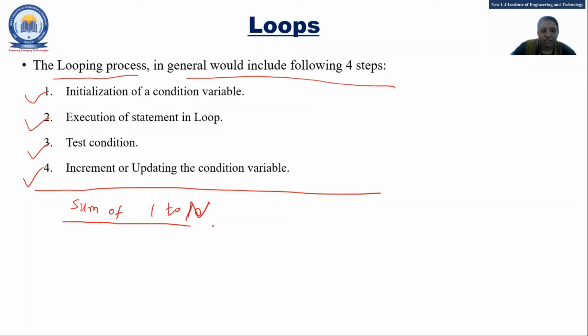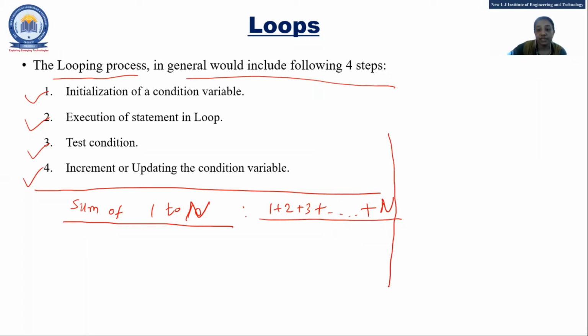Now we will go for a general program: sum of 1 to n, that means 1 plus 2 plus 3 up to n. Right now we will go for the theory, and in the second 20-minute part we will move to the practical, so that will be easy for you. Using a for loop, 1 plus 2 plus 3 plus 4 is what I require.